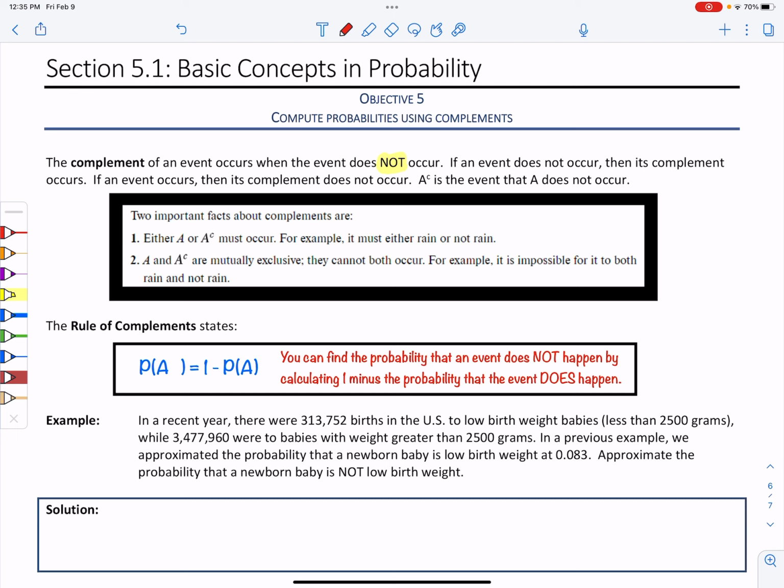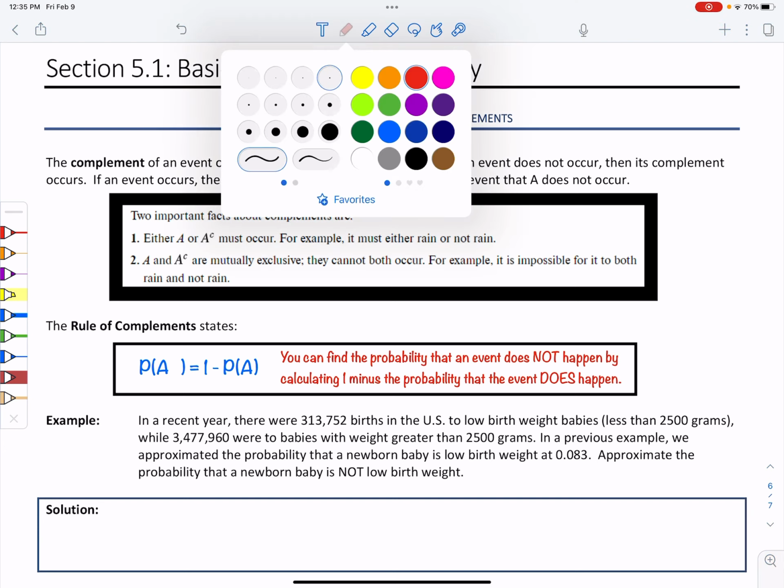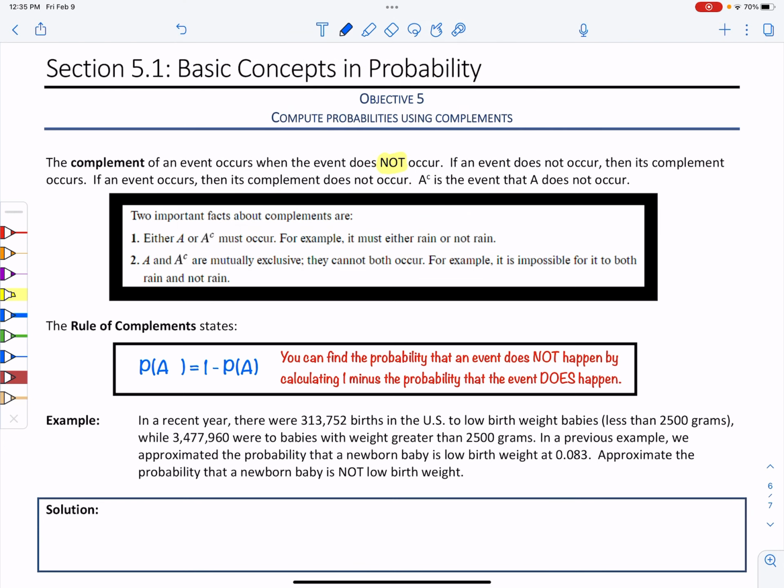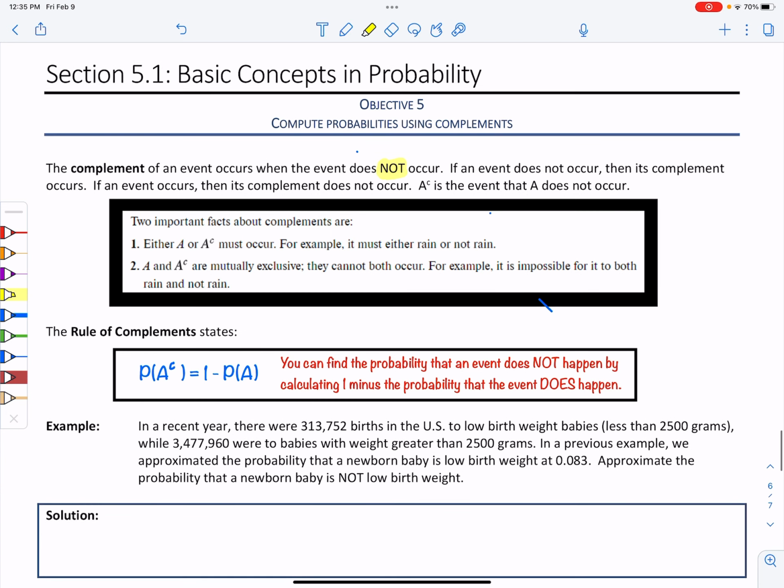When you have a complement that you want to look at, and the notation is typically the event with a C up in the top corner, you can find the probability of that complement, which is that the event does not happen, by taking 1 minus the probability that it does.